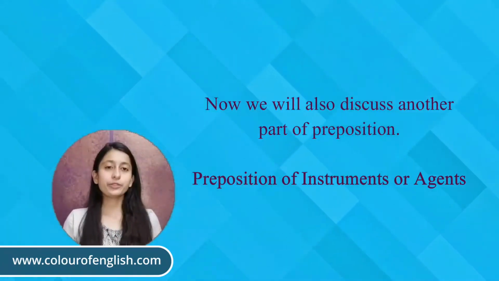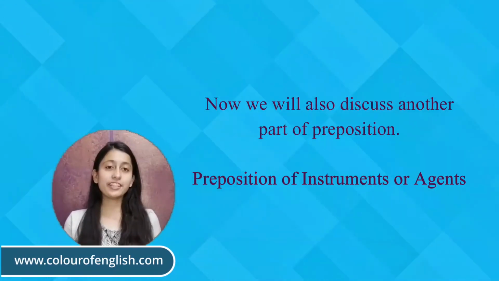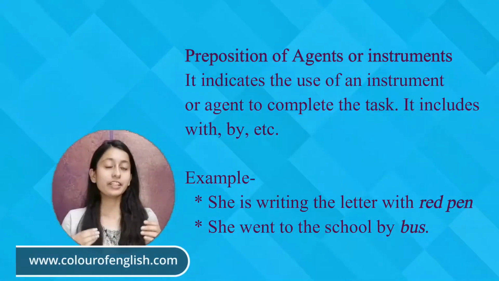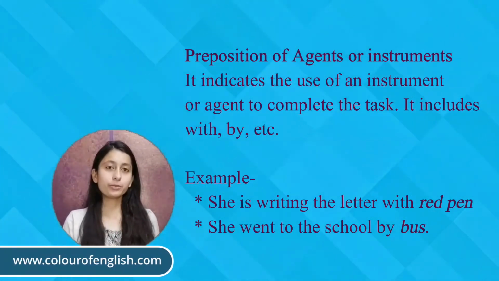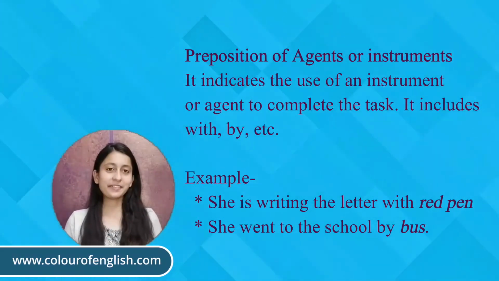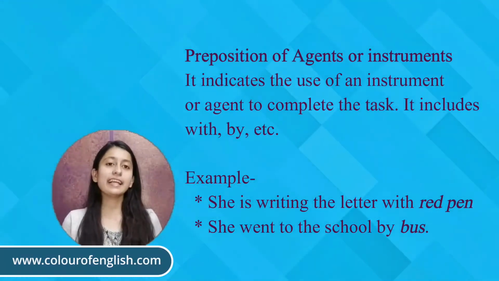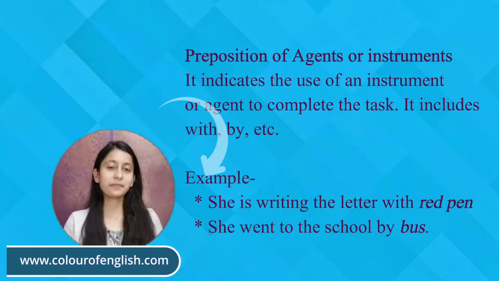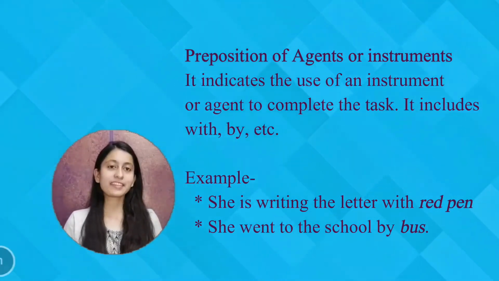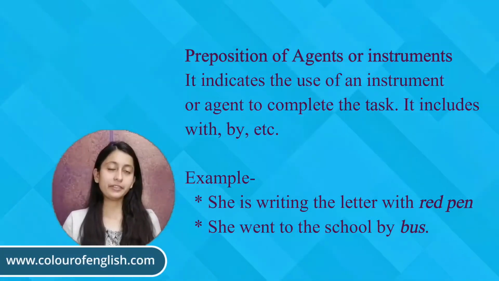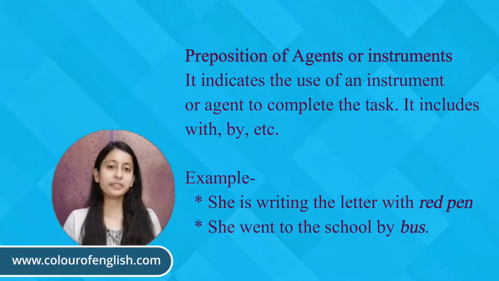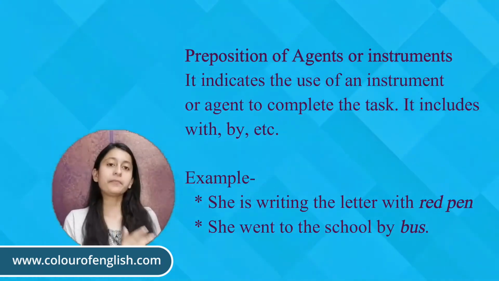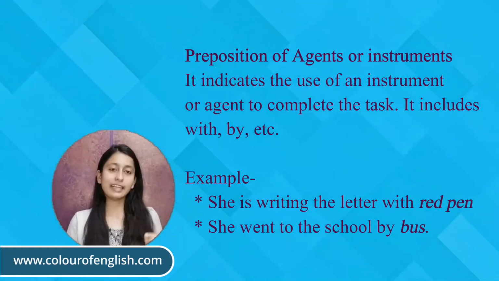Now we will discuss the uses of preposition of agent or instrument. It is used to indicate the use of an agent or an instrument to complete the given task. Prepositions like on, by, with are included in this. For example, she is writing the letter with the red pen, which means she is writing a letter with the help of a red pen. So here a red pen is acting as an instrument.